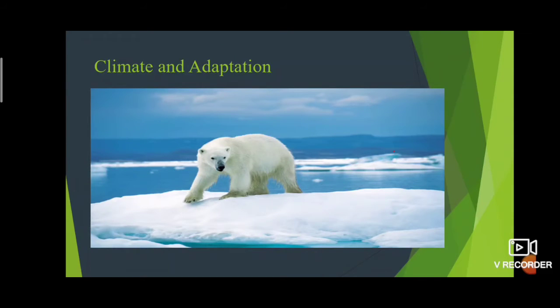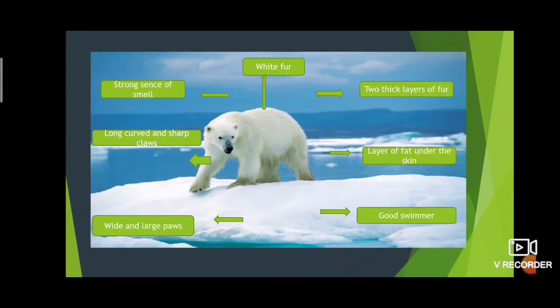As we all know, the color of the polar bear is white, right? Polar bear has white fur. In the picture also there is one polar bear. It has white fur, so that they are not easily visible in the snowy white background. In polar regions there is a lot of snow. The area is full of snow. Snow is white in color, so the polar bears are not easily visible in the snowy white background.